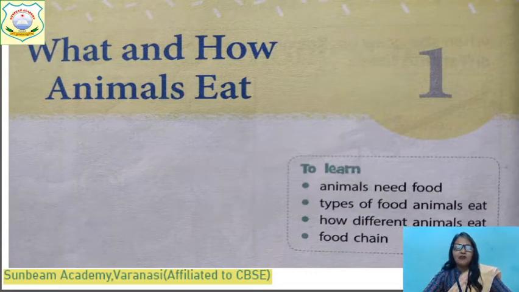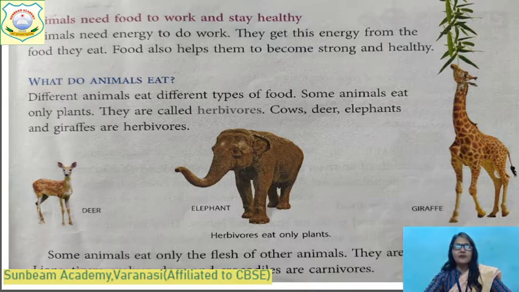Children, you know we all need food to live and grow, na? And we eat different types of food. Just like us, animals, on the basis of the food they eat, are divided into three main groups. And why do animals need food? Animals need food to work and stay healthy. We get the energy from the food we eat, and different types of animals eat different types of food. Some animals eat only plants. They are called herbivores. The examples are deer, elephant, giraffe.